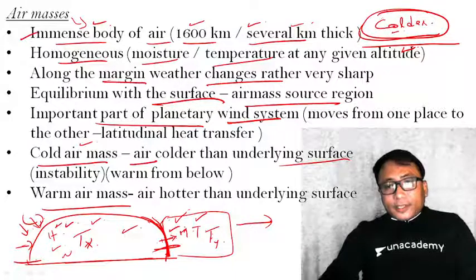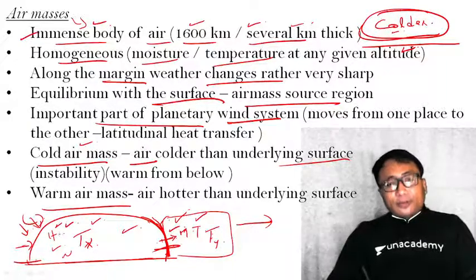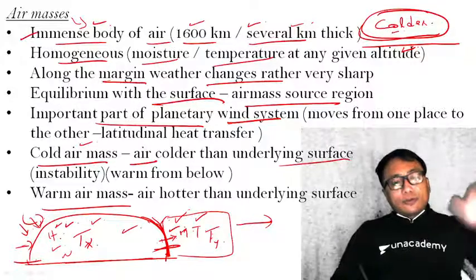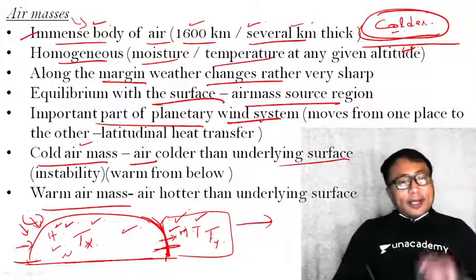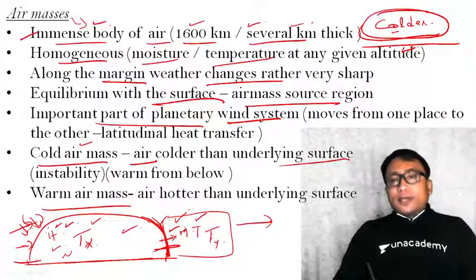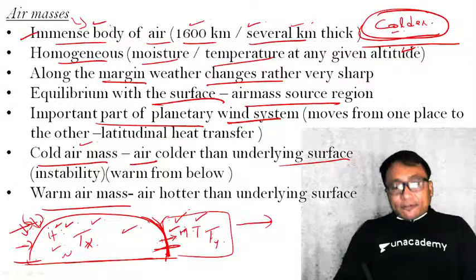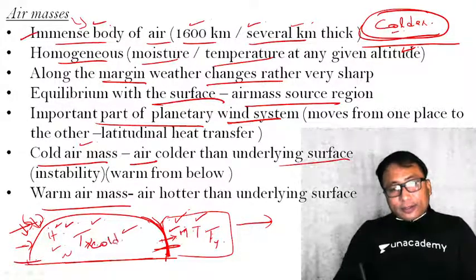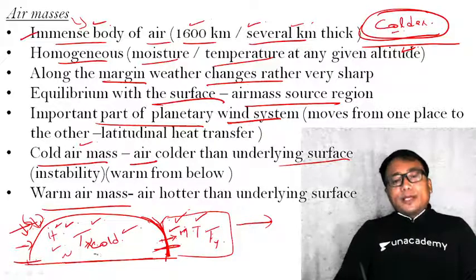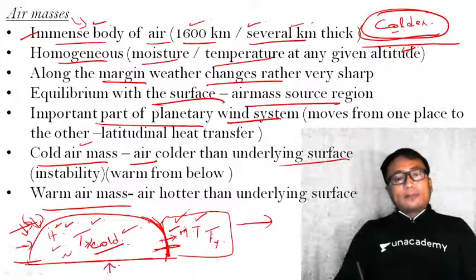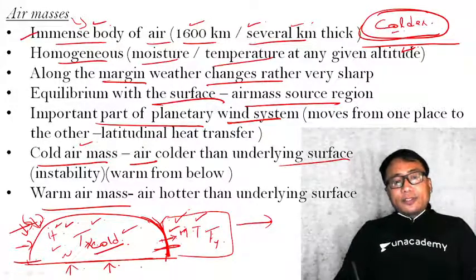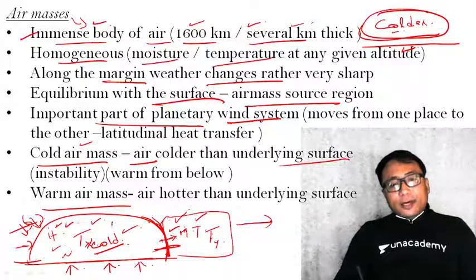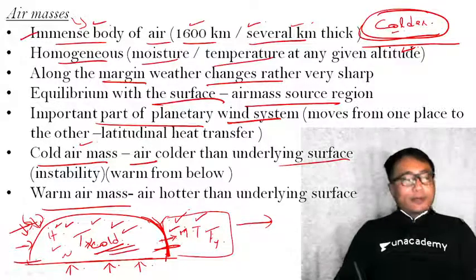Why? Because you see here, after formation of the air mass over its originating location, it can be moved from one region to the other. Therefore, after formation of this cold air mass, during its formation, the surface is cold. That's why, depending on the surface condition, this particular air has acquired a cold temperature.